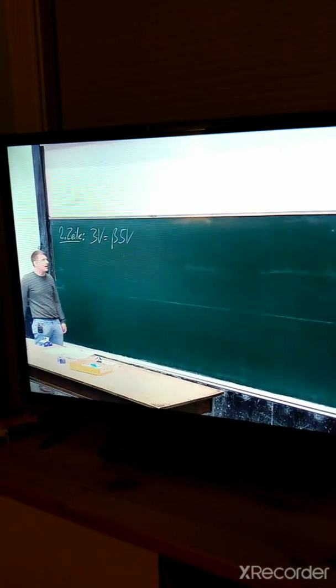Und das löse ich jetzt nach Beta auf. Okay, es ist... wow.